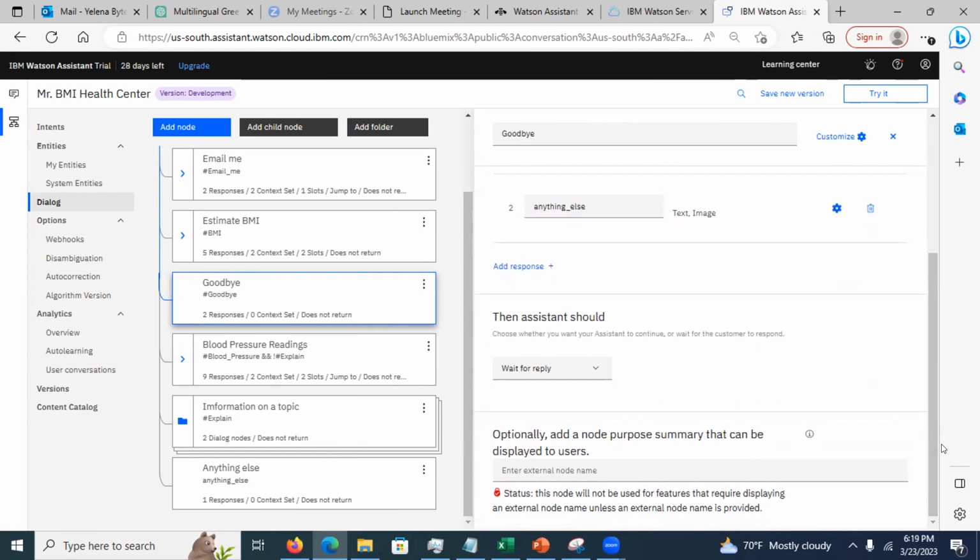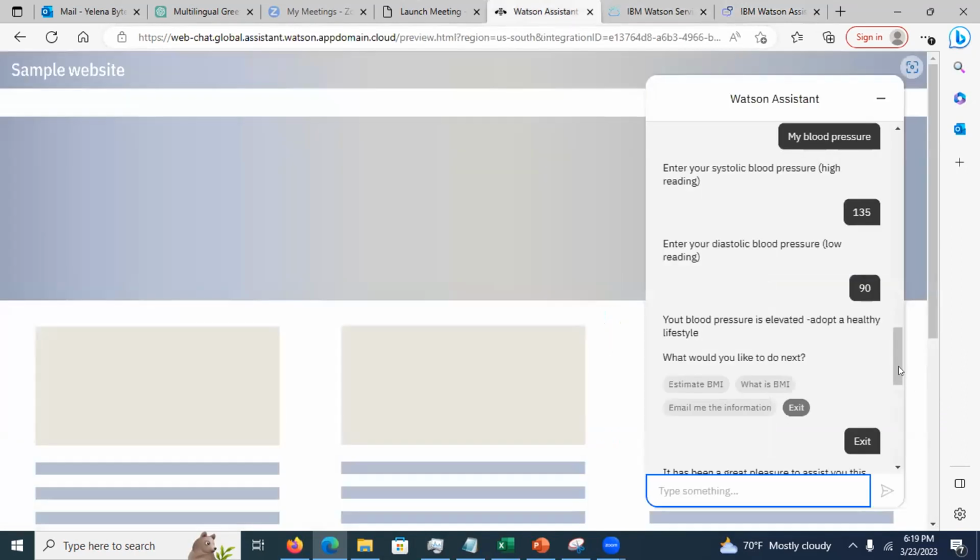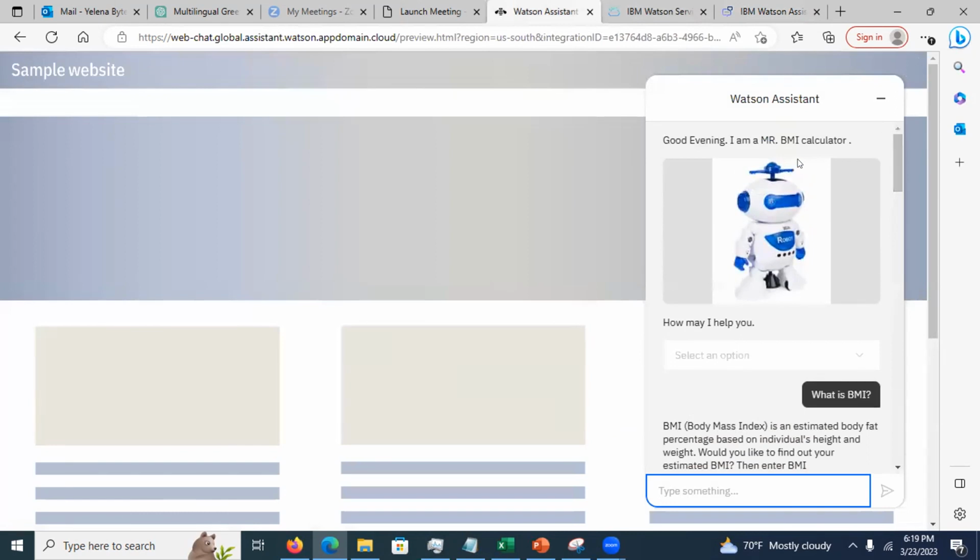Well, in fact, look at it this way. When you launch a chatbot, you have something like options for response, because you want to help the users. So when you launch it, you might want to show a message. You want to show a picture. And then you want to give the user an option of what to do, like I'm doing here. That's not a prescription, but this is one way to do this. So it's like, good evening, I'm Mr. BMI calculator, right? Then in here, you have a picture, and then it's asking how may I help you and gives you options.